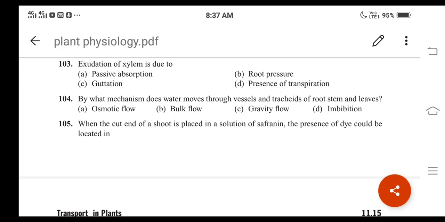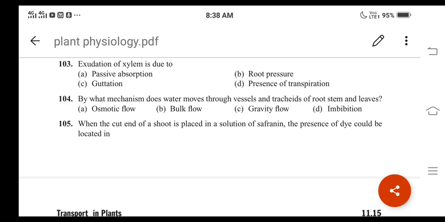And for question number 104, option B is the correct answer. It is called bulk flow or mass flow. It is nothing but bulk flow only, right? Option B is the correct answer, right?